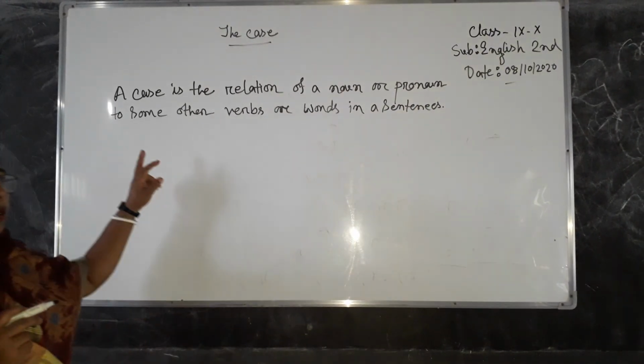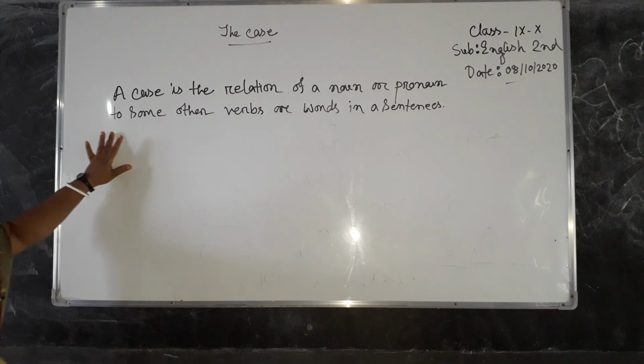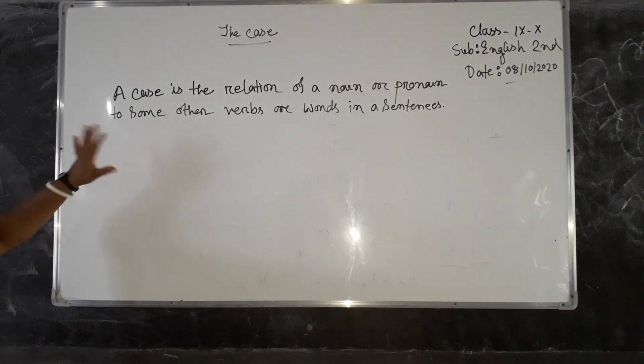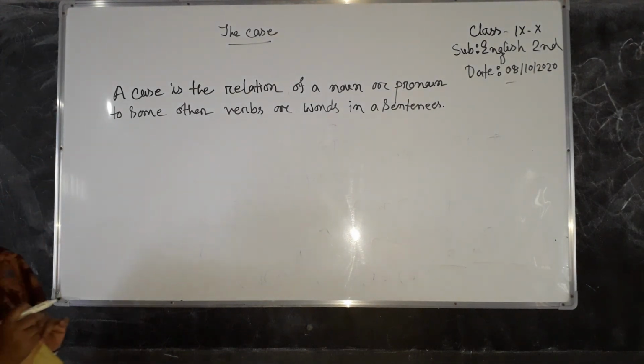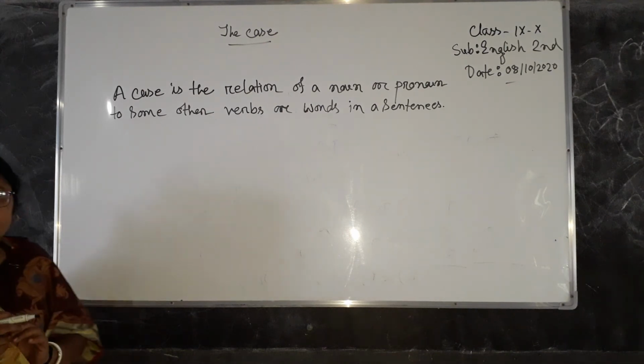Okay? Follow me. A case is the relation of a noun or pronoun to some other verbs or words in a sentence.